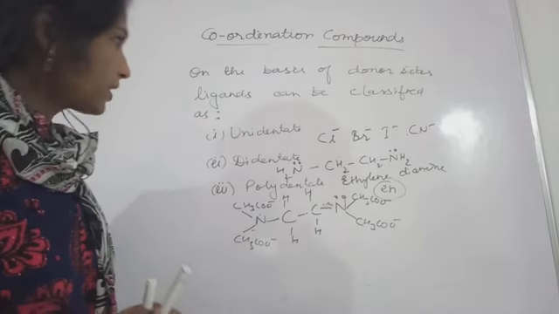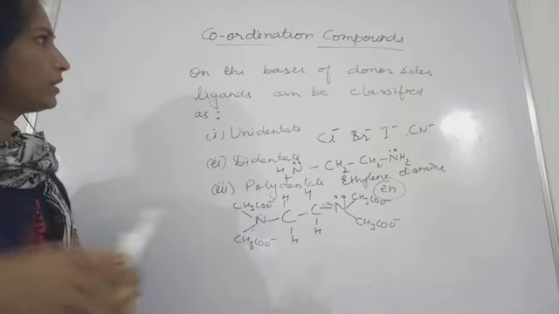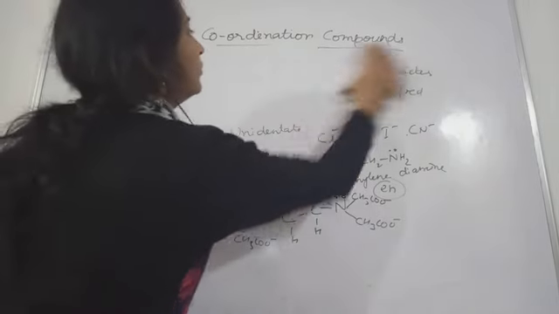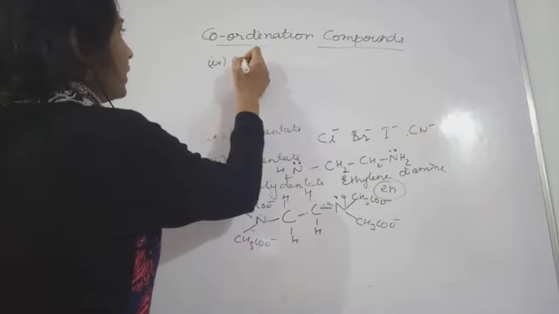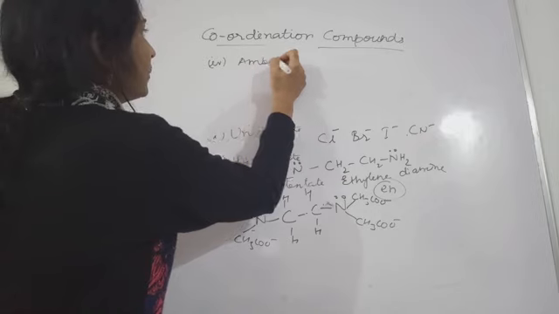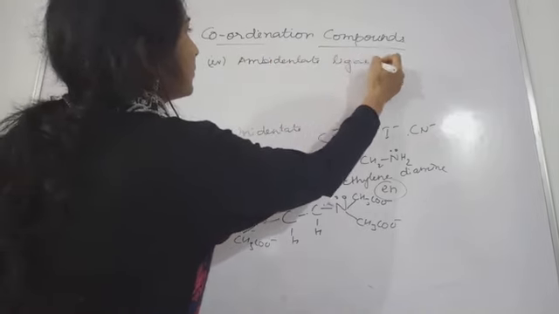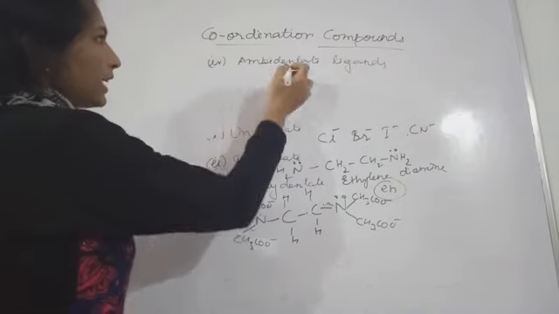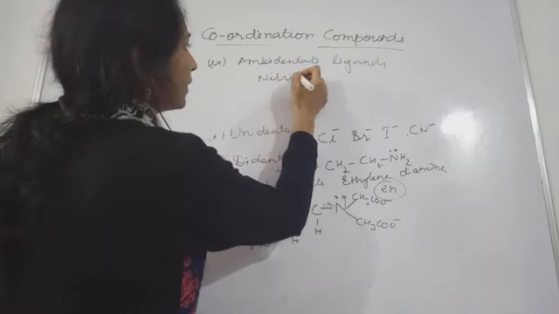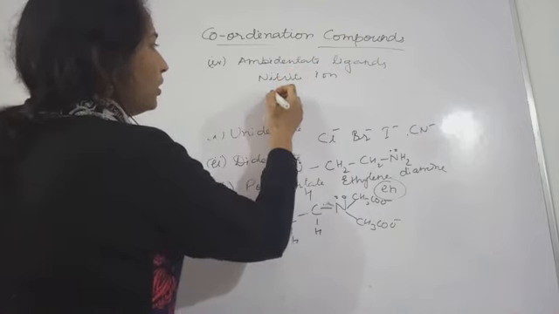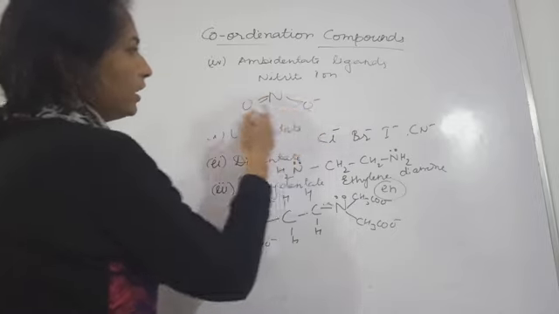Now the next is ambidentate. What do ambidentate ligands mean? Suppose you are talking about the nitrite ion. What is the structure of the nitrite ion?